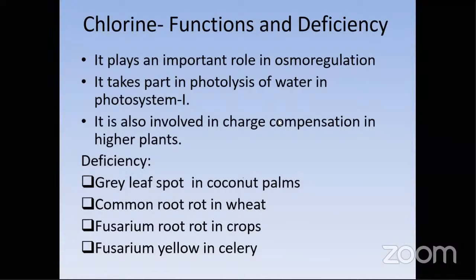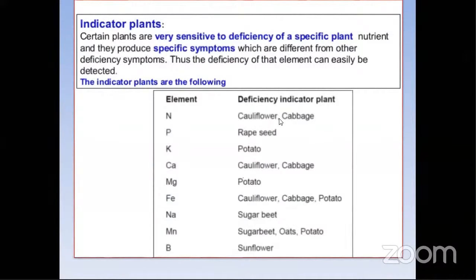You can see the next one. Up to now we have seen some major topics: what are the functions, what are the roles in biochemistry, what are the roles of different elements in the plant system, what is the importance, and which nutrient is involved in which enzyme utilization, etc.